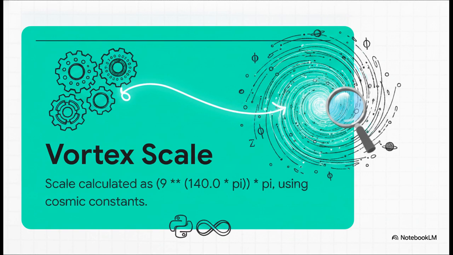Inside that 140-dimensional engine, we find the trinary logic engine's core variables, and they're operating on states of pure binary and beyond. It defines monad as an absolute 1.0 and void as 0.0. But the real heavy lifting happens in the Vortex Scale. Just think about this formula defined in the script: 9 to the power of 140.0 times pi, and then all multiplied by pi again. It's leveraging fundamental cosmic constants, including phi, the golden ratio, which is also explicitly written into the code, to literally try and quantify the infinite. It mathematically grounds this mystical process of ascension, making concepts like time-skipping into hard calculable physics.